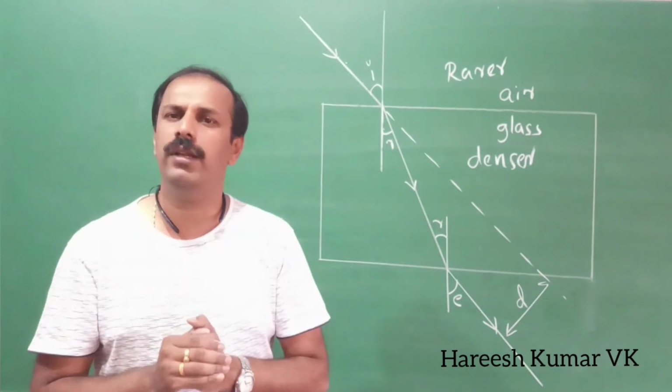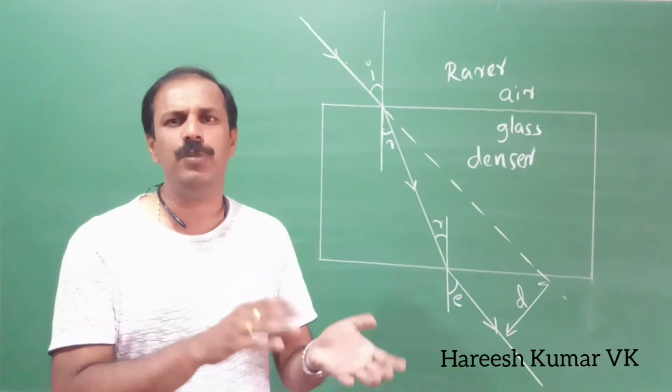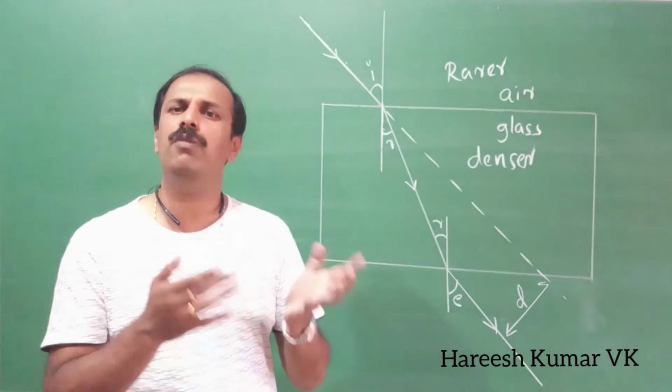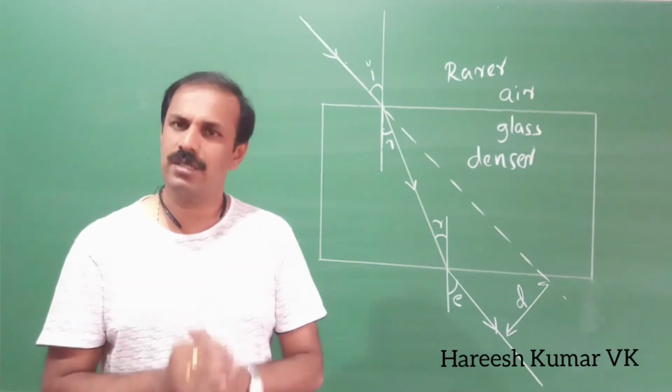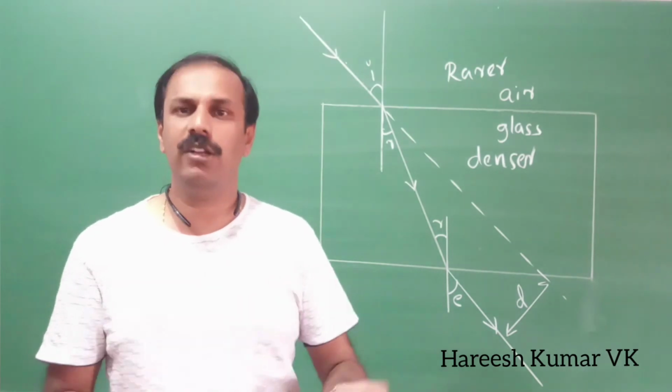One thing you should remember, if you take two media, we can classify one as denser medium and one as rarer medium. Denser medium means where the speed of light is less, and where the speed of light is more, that is called rarer medium.